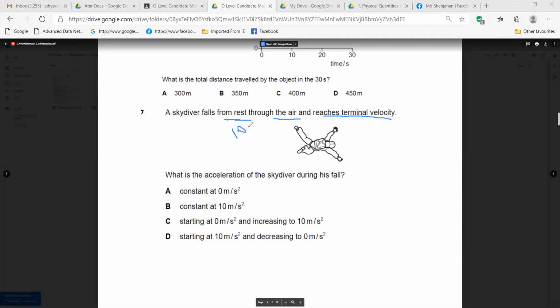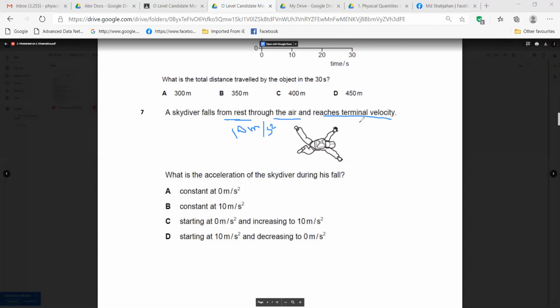We know the acceleration of free fall is 10 meters per second squared. On Earth, he starts with this acceleration, and as the air resistance works, the acceleration will decrease. Gradually it will decrease, and when he reaches terminal velocity, that means constant velocity, he has no acceleration.